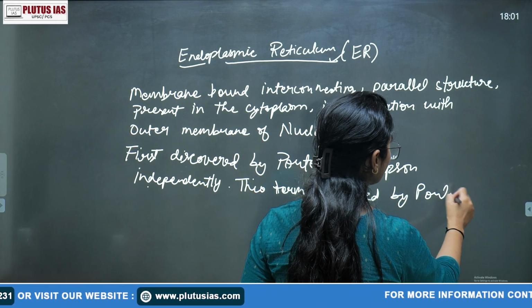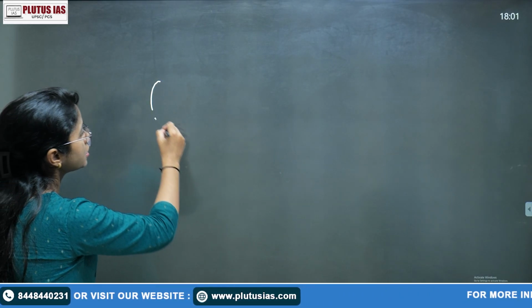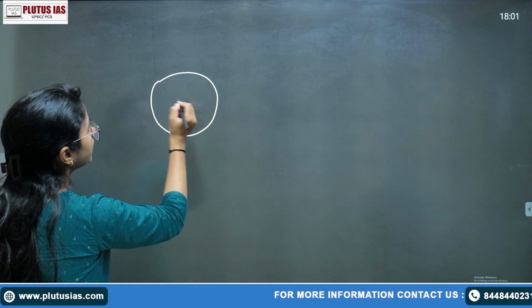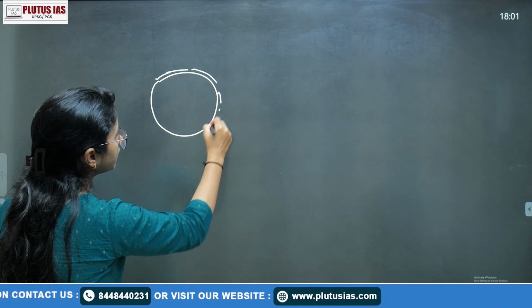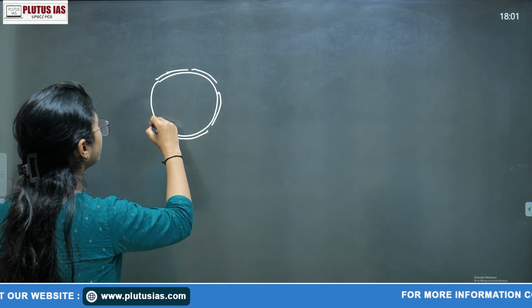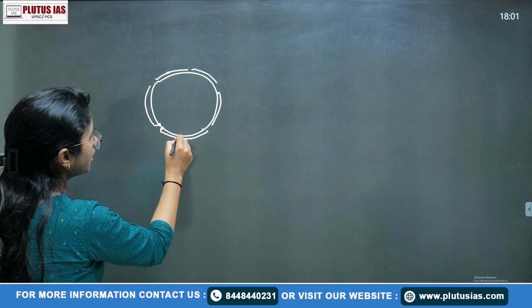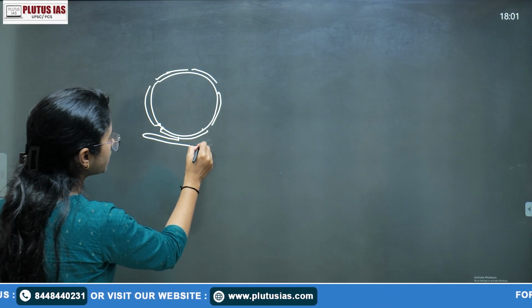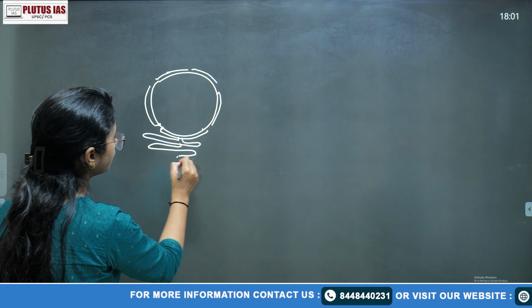Okay. So now if we talk about the structure, how you can make the structure of that. Suppose this is your nucleus, right? And in that nucleus, this is the outer wall. The outer wall has a nuclear pore also, and from that outer wall there is an association of ER.